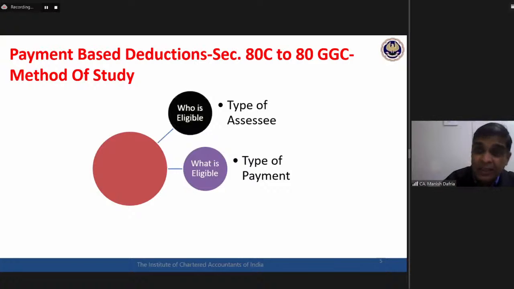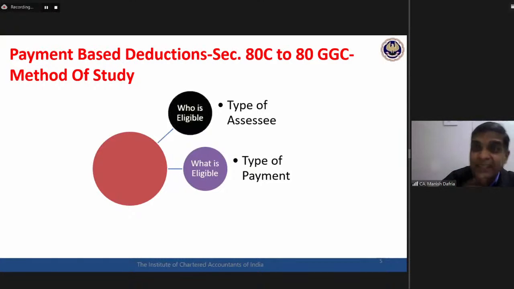But then we need a further detailed understanding. Life insurance premium on the life of whom? My life, spouse, children, major or minor, married, unmarried, son, daughter, parents, relatives, whose life?